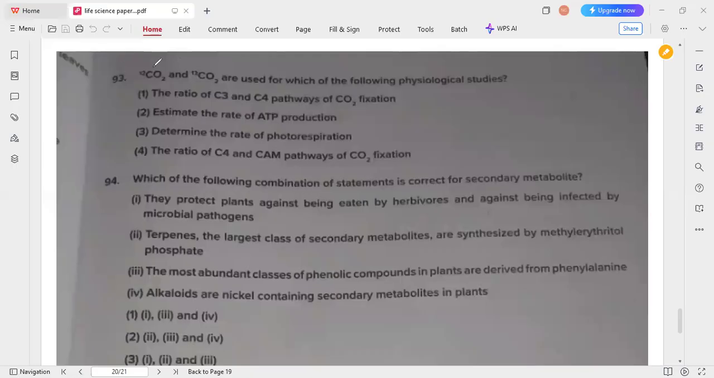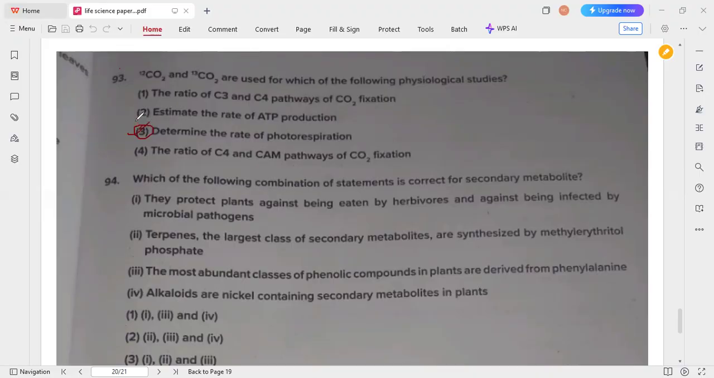Next one: carbon dioxide 12 and carbon dioxide 13 are used for which of the following physiological studies? This one is used to determine the rate of photorespiration. So option 3 is the correct answer.